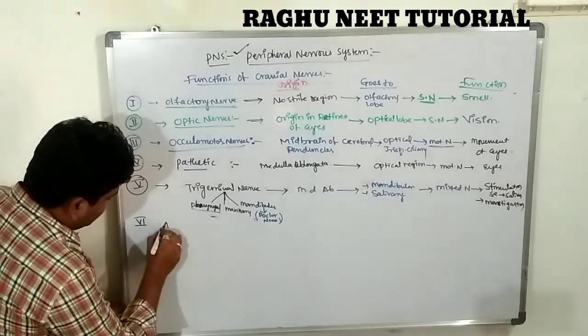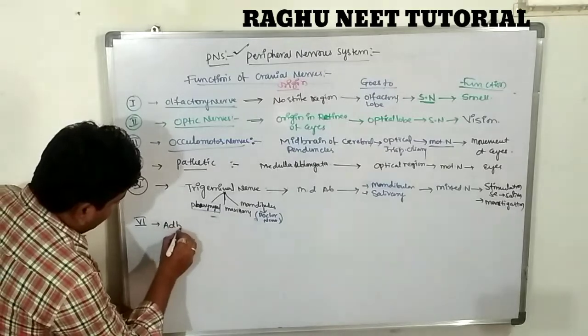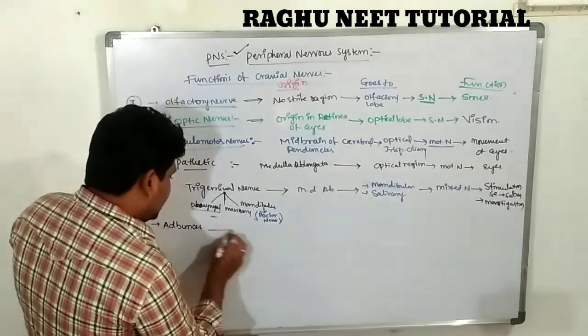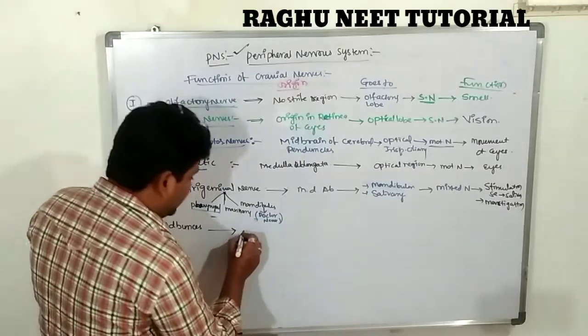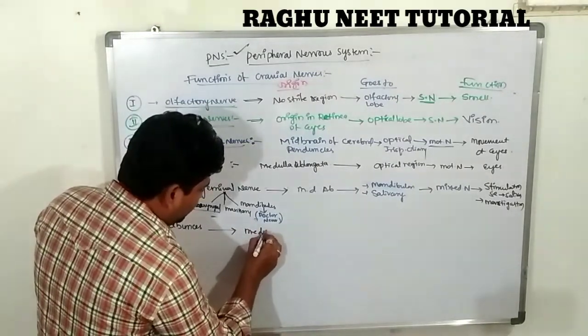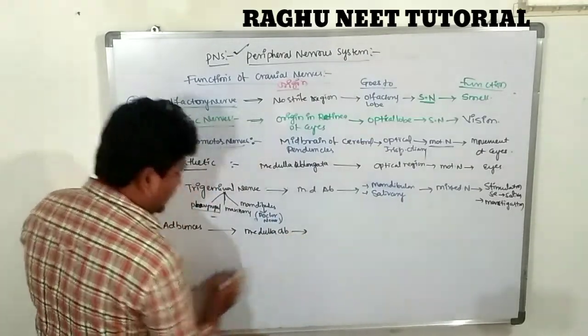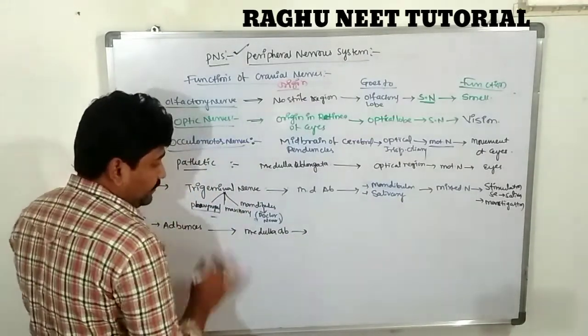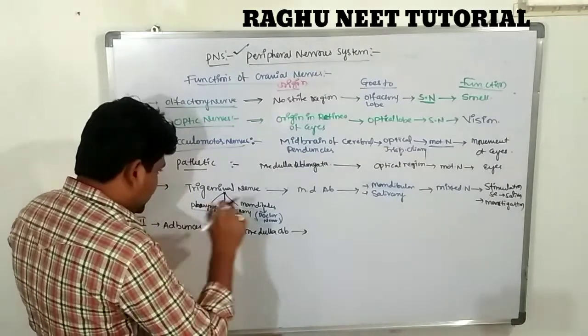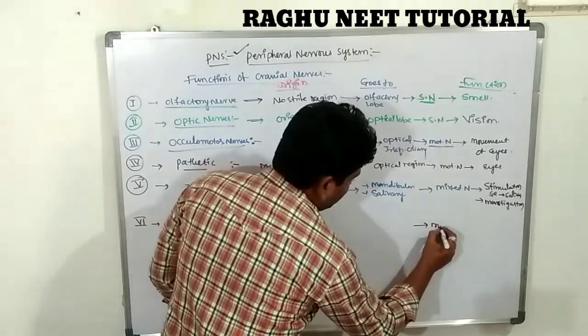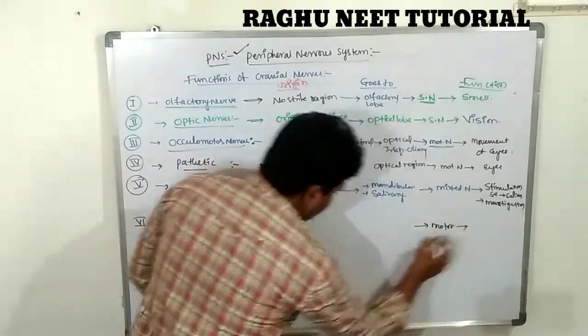Sixth one is the abducens nerve. This nerve originates from the medulla oblongata. Very important. Yes, the sixth one is known as a motor nerve.